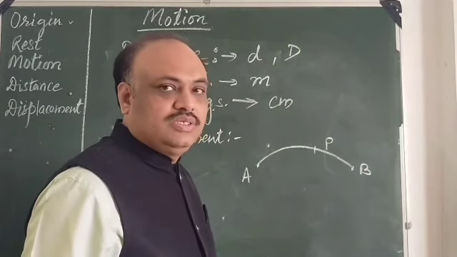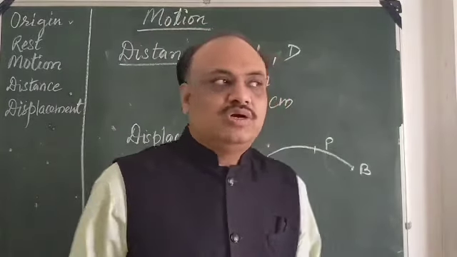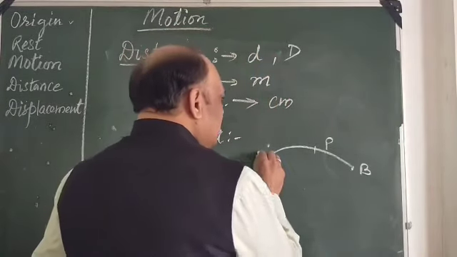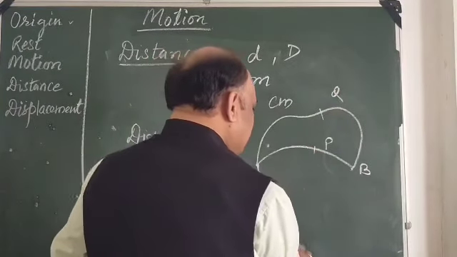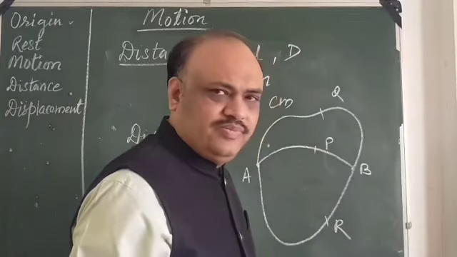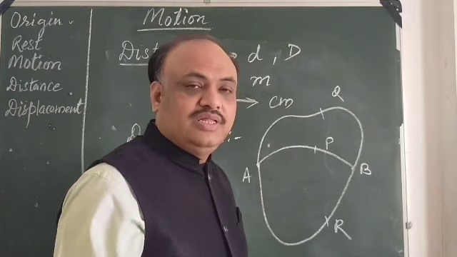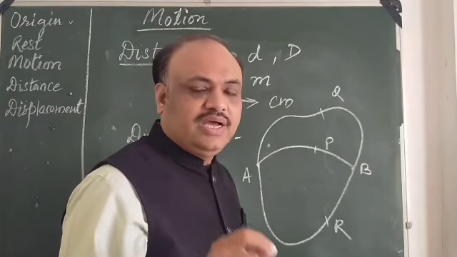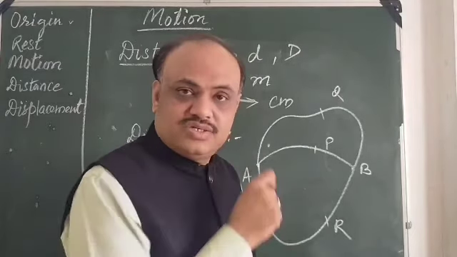No. In books it is given as the shortest distance. Out of these three paths, P is the shortest path, but that is not a displacement. That is why when I defined it, I said it is a straight line distance.